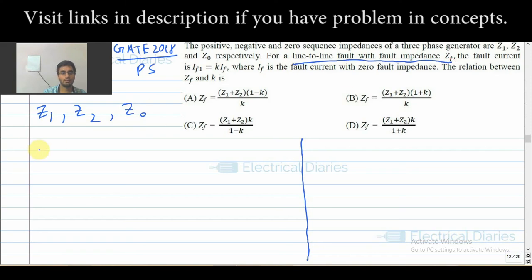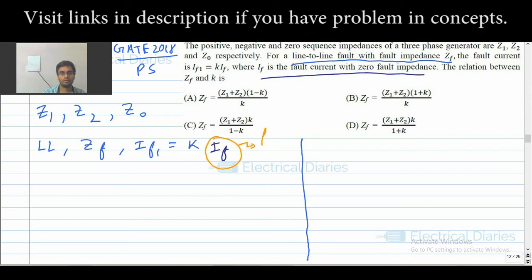In this case the fault current is IF1 equal to K into IF, and he is saying that this IF is the fault current with zero fault impedance. So this is given to us.